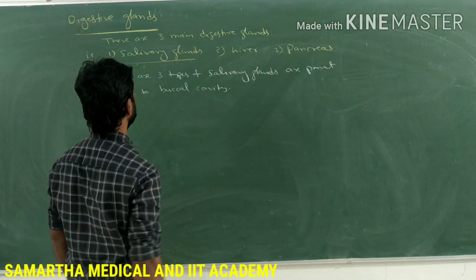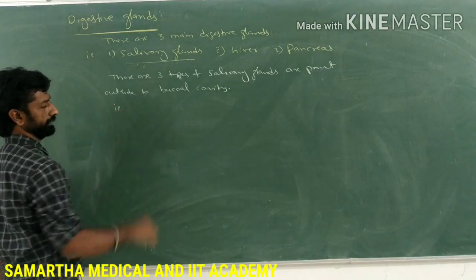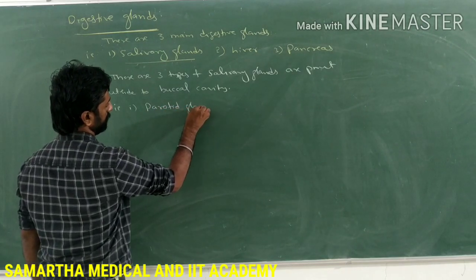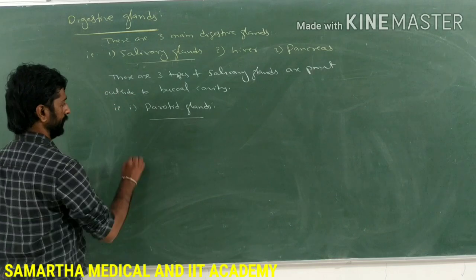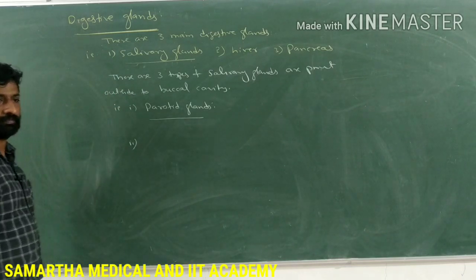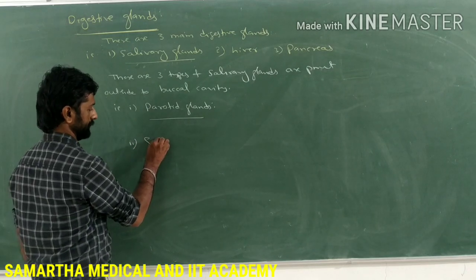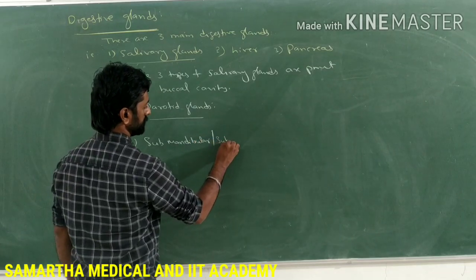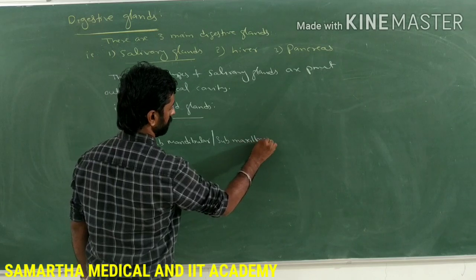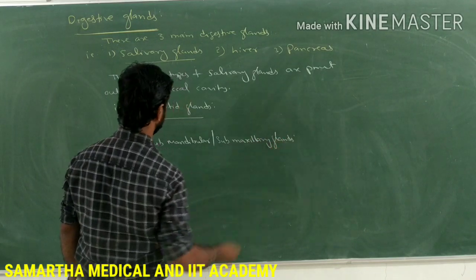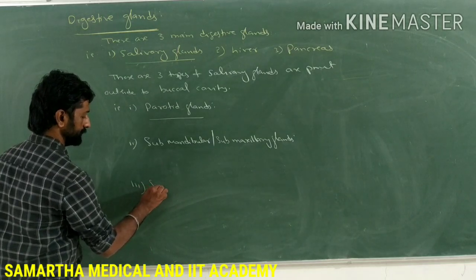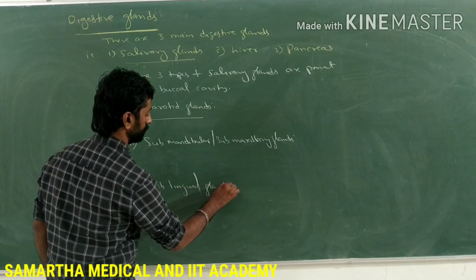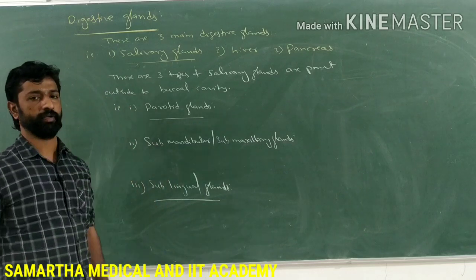So what are those three types of salivary glands? The first one is parotid glands, the second one is submandibular or submaxillary glands, and the third type is sublingual glands.